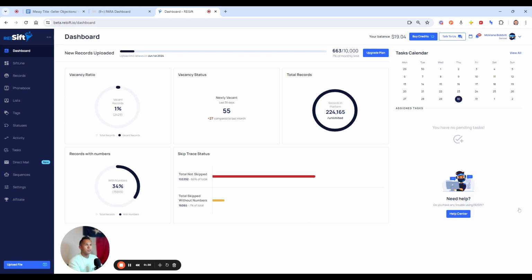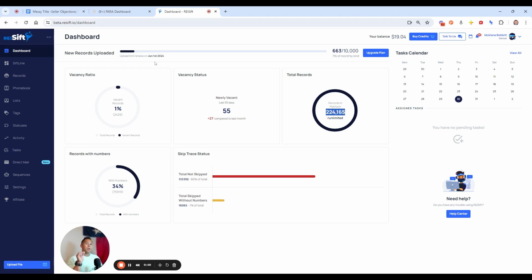So clear this off right here. Okay, so this is your main dashboard. Whenever you log in, this is always what you're going to see first. This is actually our live account, so we have 224,000 records. I've had my account for 3.5 years, so you can tell we don't buy a ton of data. A lot of it was our original data and we just added to it.